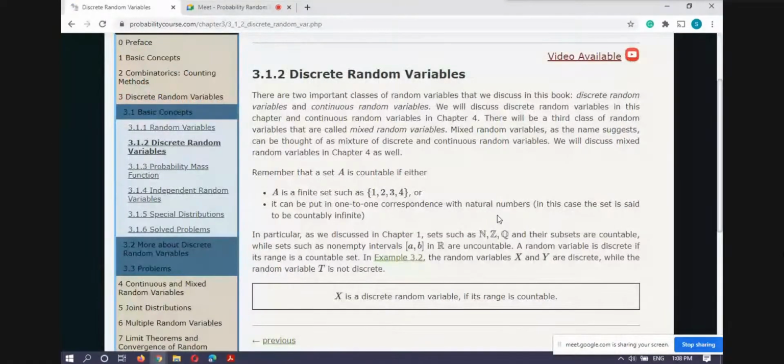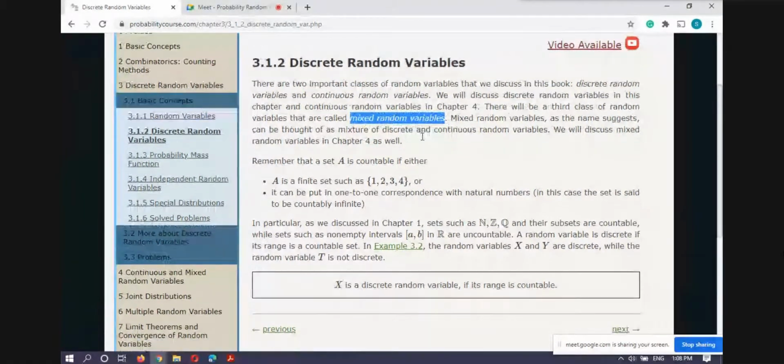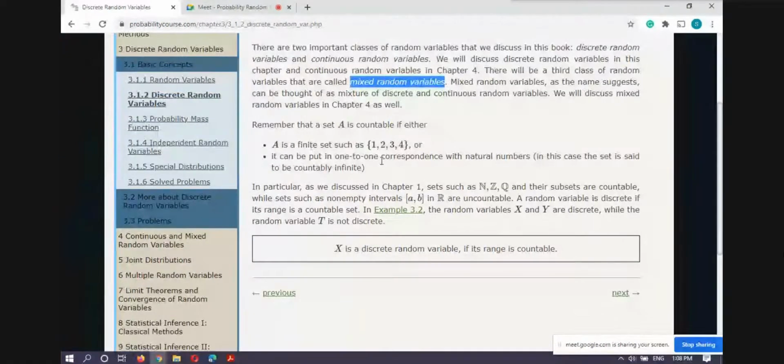As I told you earlier, generally random variables are of three kinds. One is discrete, another one is continuous, and another one is like this next random variable. In discrete, if the range set is countable, then it's called a discrete random variable. So suppose you have a discrete random variable X, and its range set, that is R suffix capital X, is countable.